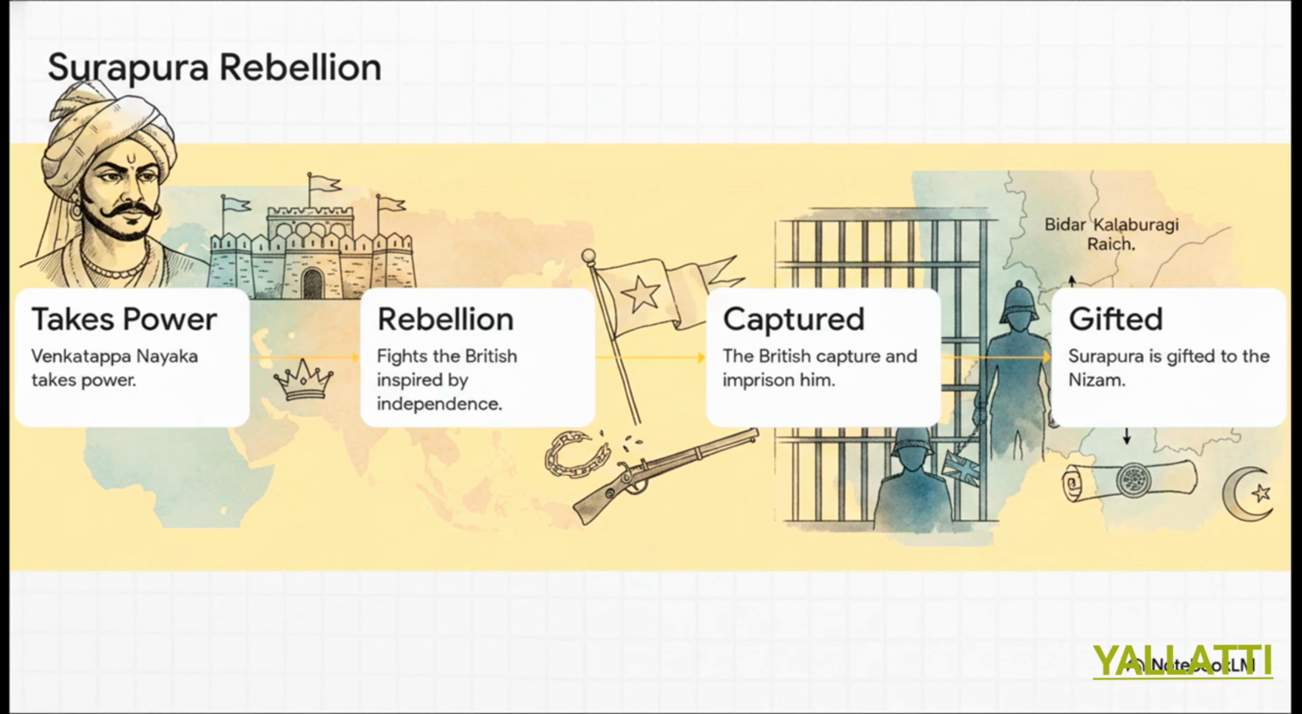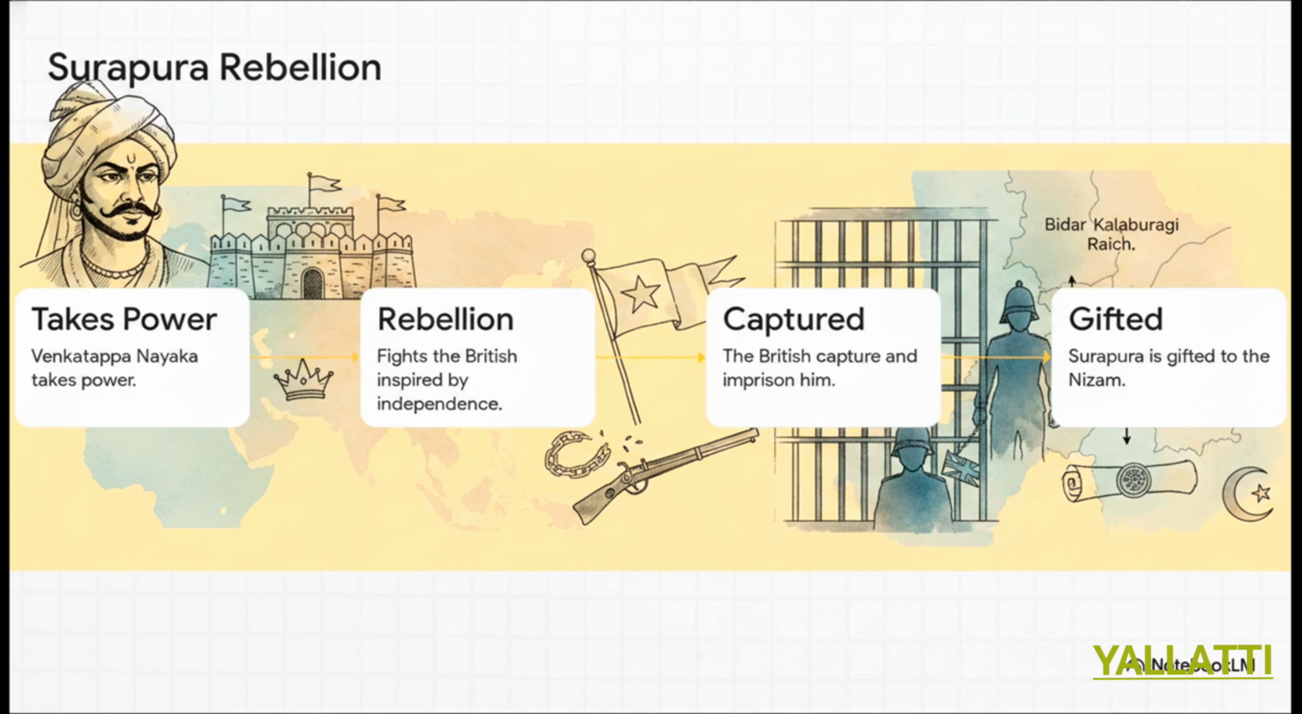Let's trace the fascinating mini-arc of the Surapura chieftaincy for a second. First, following the death of Krishnappa Nayaka, his son Venkatappa Nayaka takes power in Surapura. Second, deeply inspired by the First War of Independence, he makes the bold decision to fight back against the creeping British influence. Third, despite his immense bravery, the British ultimately capture and imprison him. And fourth, the British effectively gift the territory of Surapura directly to the Hyderabad Nizam.